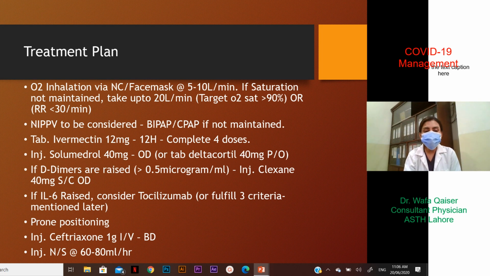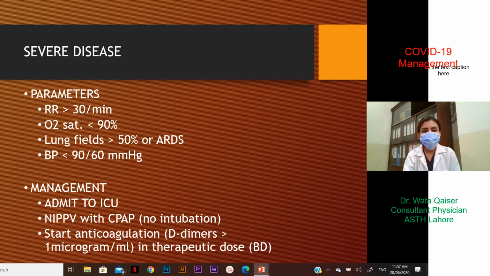Antibiotic in the form of a broad spectrum third generation cephalosporin, ceftriaxone 1 gram IV twice a day, 12 hourly. And depending on the patient's fluid requirement, a normal saline continuous infusion at the rate of 60 to 80 ml per hour can be given. Also, depending on the symptoms, a prokinetic and a PPI may be added to the entire regime. We have completed the management points of moderate disease.